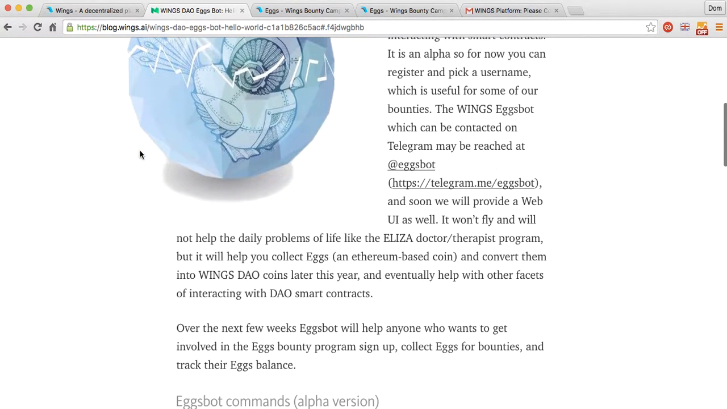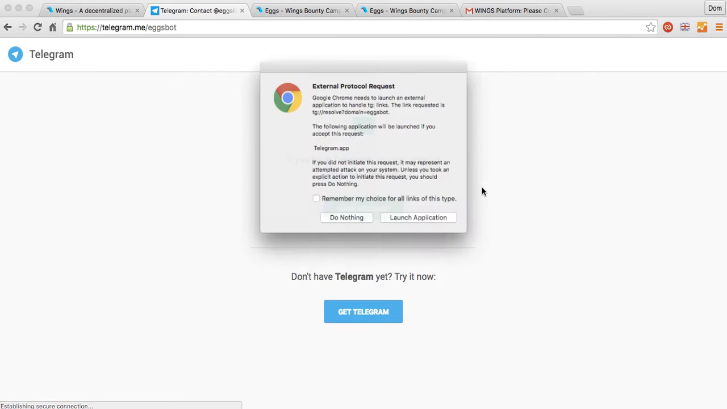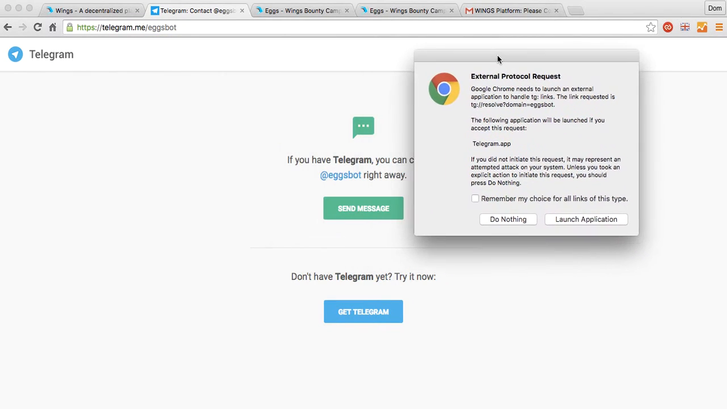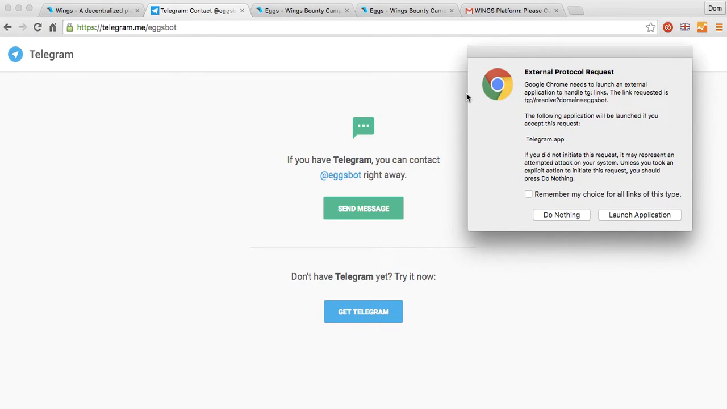And EggsBot is a Telegram chatbot that allows one to sign up for the Eggs Bounty Program. And so I'm going to click on this, telegram.me/EggsBot, and it's going to open up this web page, which is telling me that if I have Telegram, which I do, I can connect to EggsBot right away.